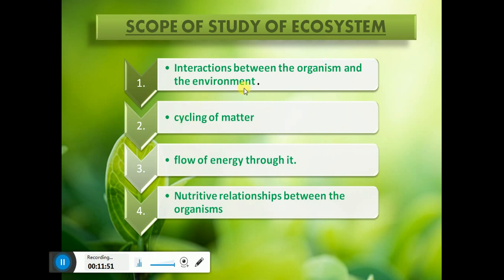And if the matter is being transferred from one system to another, then the benefit of transferring that matter can be known by the flow of energy. So the flow of energy can also be known by the study of ecosystem. And the fourth one is the nutritive relationship between organisms, which can also be understood by the study of ecosystem.